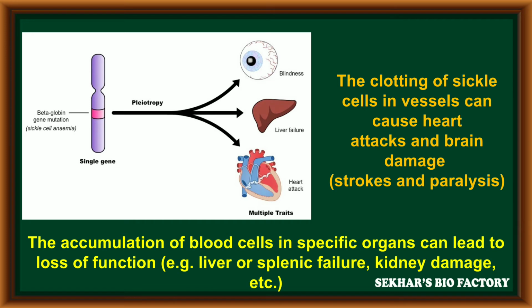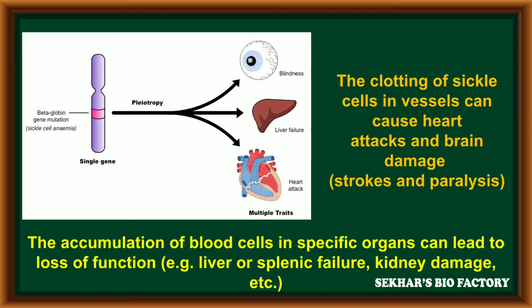Just one gene located on a chromosome, which synthesizes the beta globin chain, undergoes a point mutation that causes sickle cell anemia. Along with sickle cell anemia, it causes heart attacks, liver failure, and blindness.